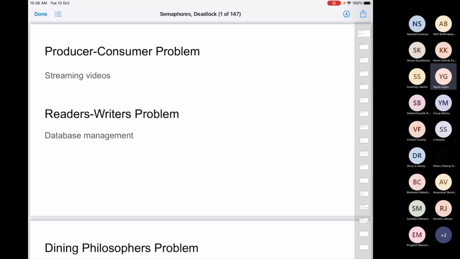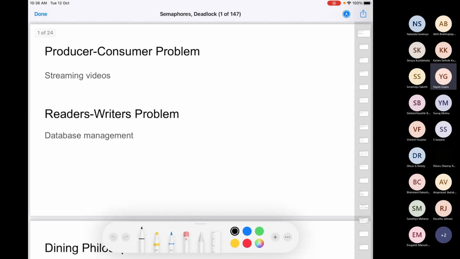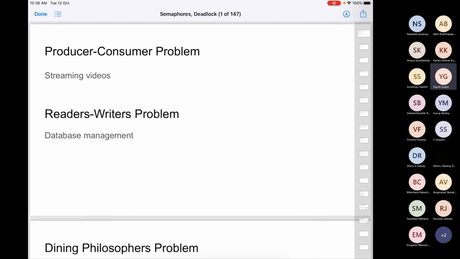Okay, so let's start. We are mostly done with synchronization. I'll wrap it up today with some classical problems on synchronization. Just to give you a recap, for synchronization, we started with the software solutions. We talked about test and set, semaphores, and monitors.